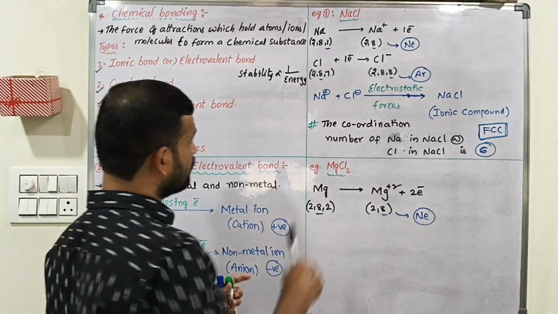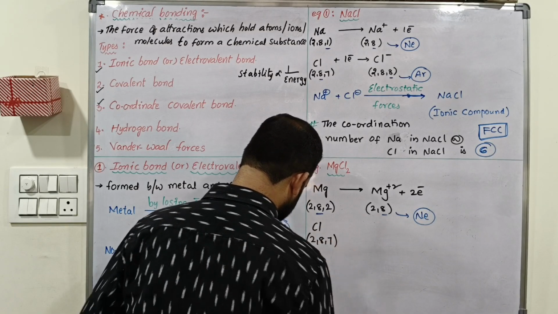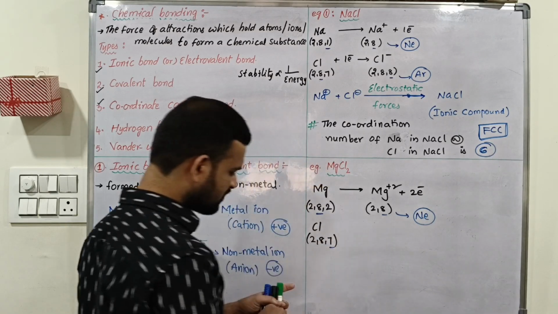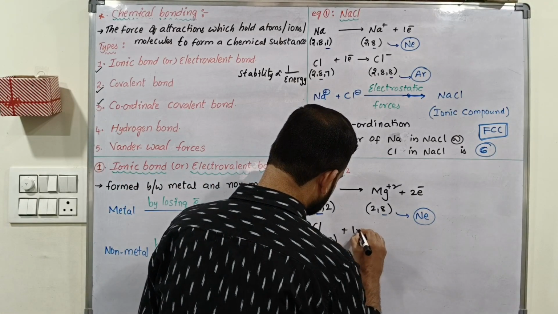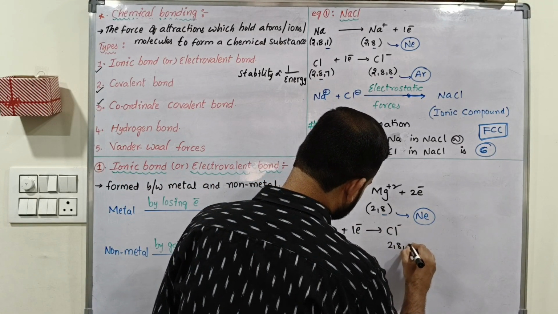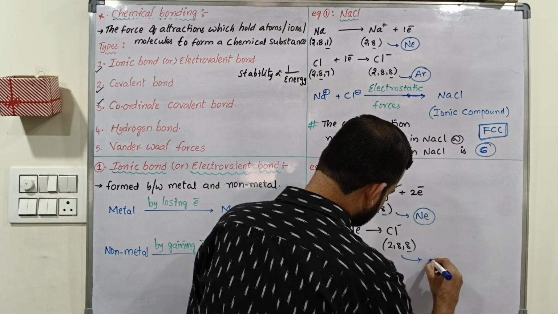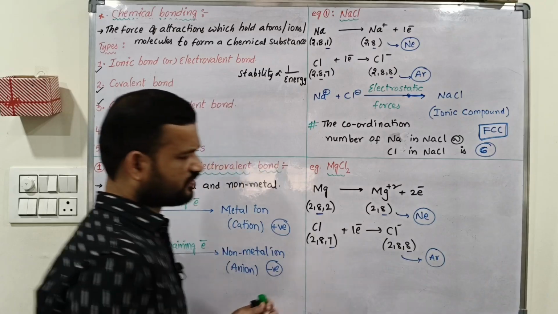Like that, take chlorine. Chlorine configuration is 2 comma 8 comma 7. To get octet configuration, how many electrons are required? 1 electron is required. So chlorine gains 1 electron and is converted into Cl minus. Then its configuration is 2 comma 8 comma 8, which is the argon configuration.